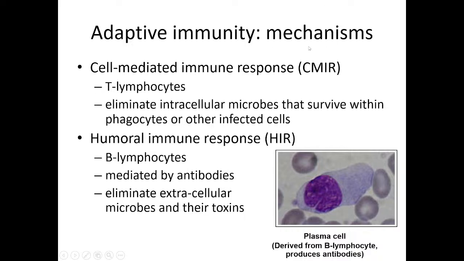Coming to the adaptive immunity. Adaptive immunity में दो चीजें हैं, one is cell mediated and the other one is humoral. Cell mediated is mainly because of the T lymphocytes, while humoral is because of the B lymphocytes. Humoral का मतलब होता है blood में. Cytotoxic T cells क्या कर रही हैं? They are killing inside the tissues, right? So these eliminate intracellular microbes that survive within the phagocytes or other infected cells. तो उसमें जाके ये kill कर दे रहे हैं. So they are known as cytotoxic or cellular cell mediated immune response.